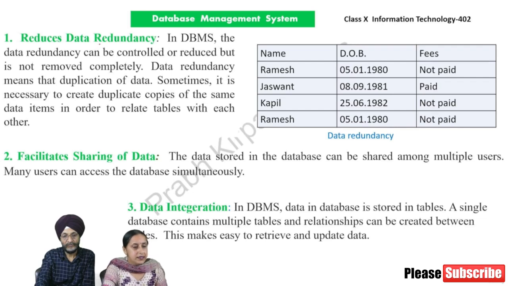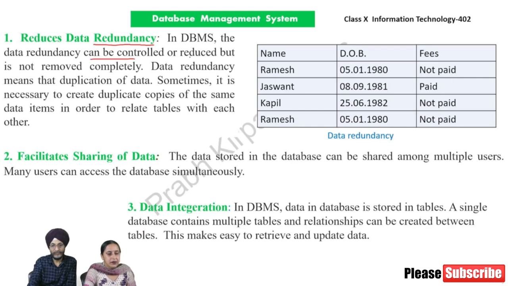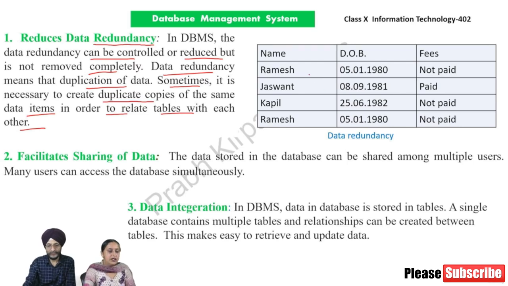Number 1, reduces data redundancy. In DBMS, the data redundancy can be controlled or reduced, but it is not removed completely. Data redundancy means the duplication of data. Sometimes it is necessary to create duplicate copies of the same data items in order to relate tables with each other. The given table shows data redundancy.